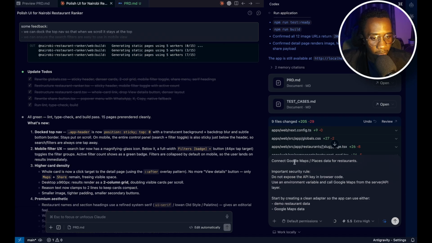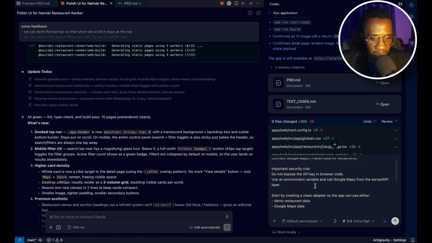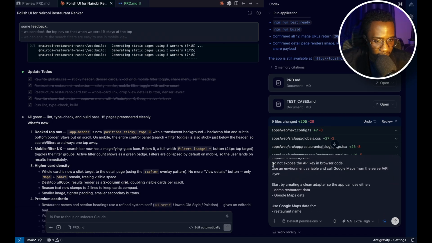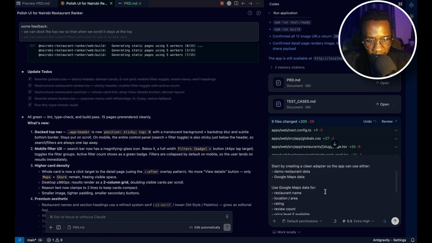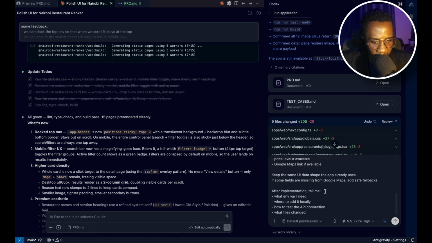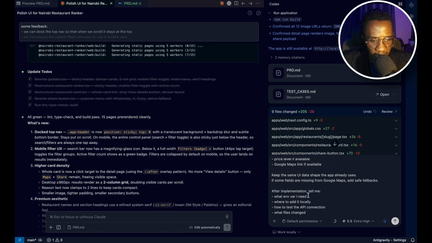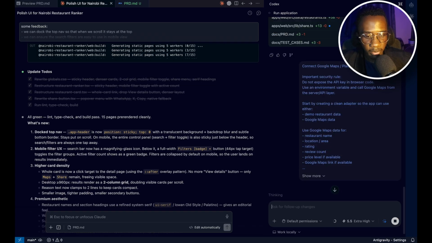So connecting Google Maps or Places data for restaurants. Of course, we shall not expose the API key. We have an env for that. Then there's a number of things it's listed out. Yes, so you can just click enter on this so that we proceed with that front.